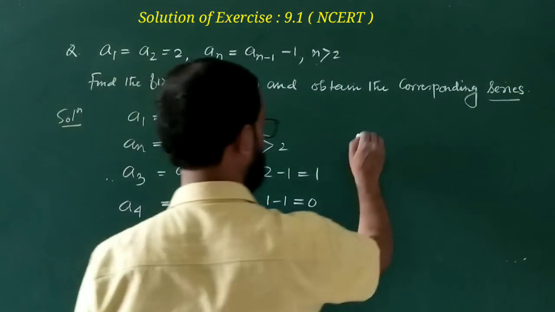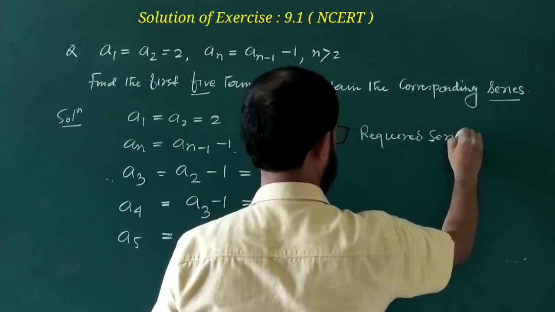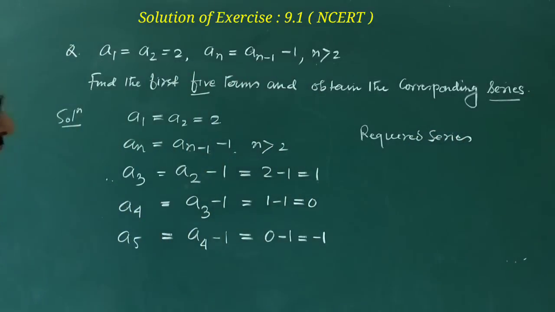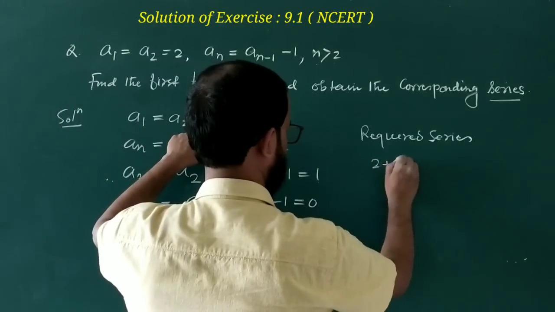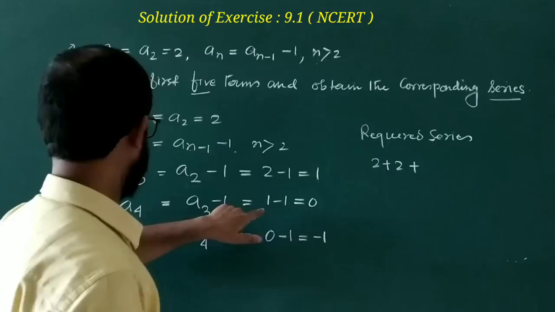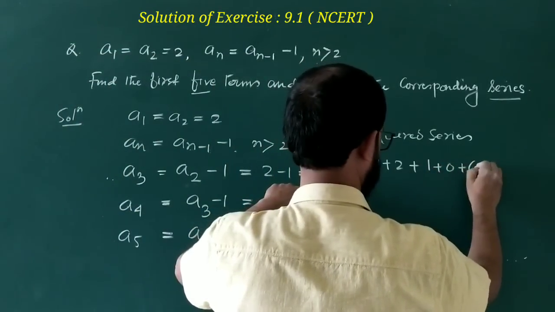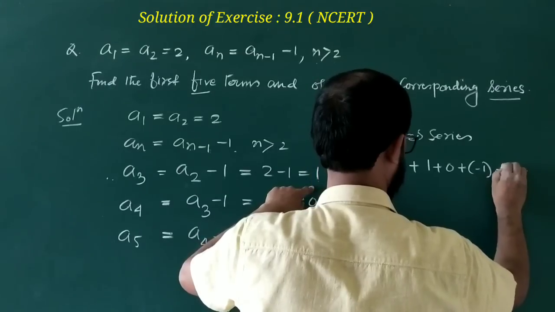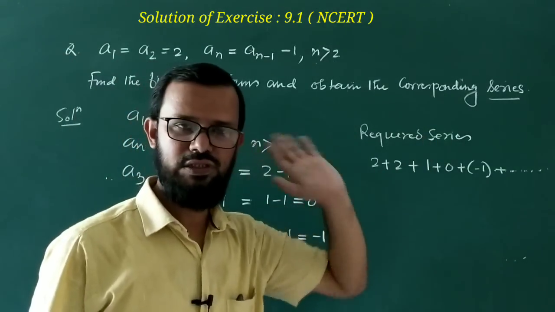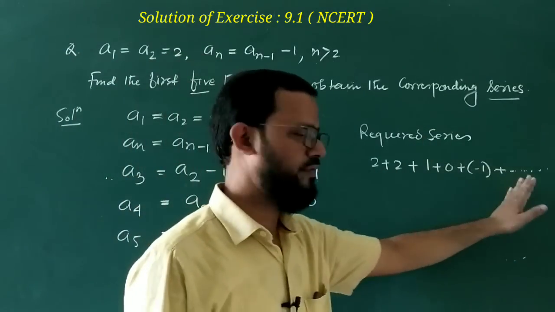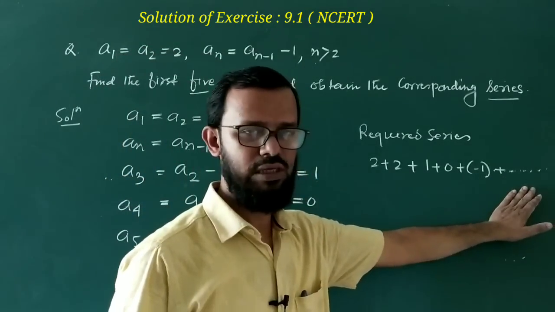The required series is the sum of the terms of the sequence. What is the first term? 2. 2 plus the next, 1, plus 0 plus minus 1, and in this way so on. Other terms will come and it will be the sum of the terms of the series. So if the series is finite, then it will be a finite sum, and if the series is infinite, then it has infinite terms. In this way we can write the series.